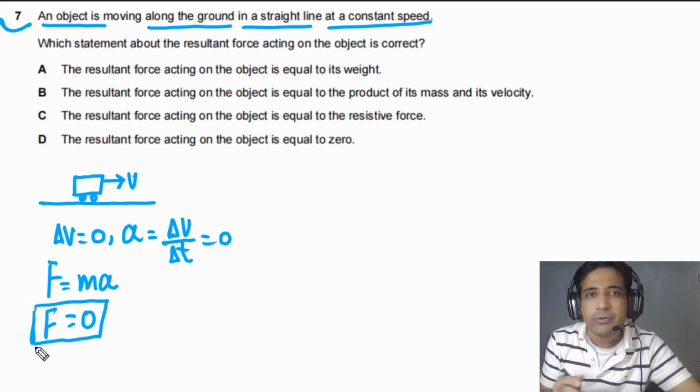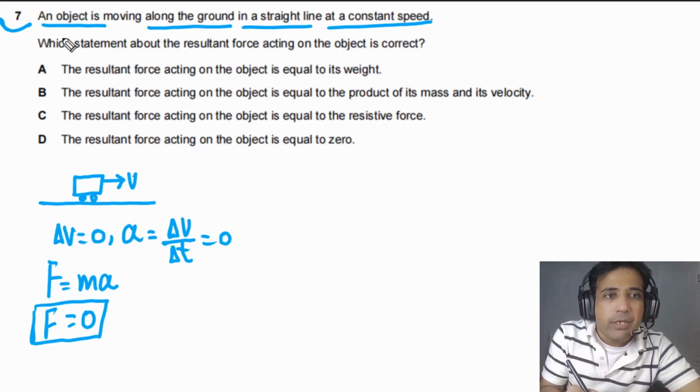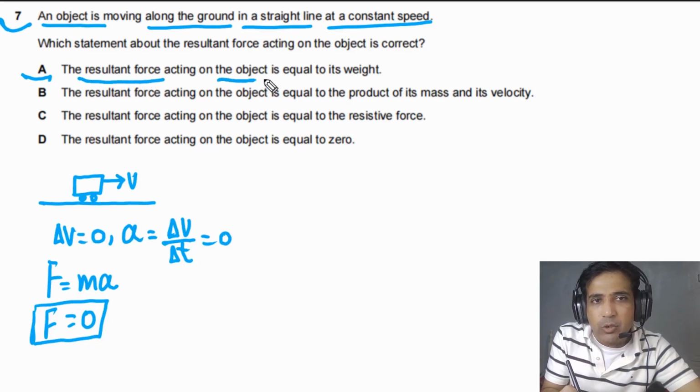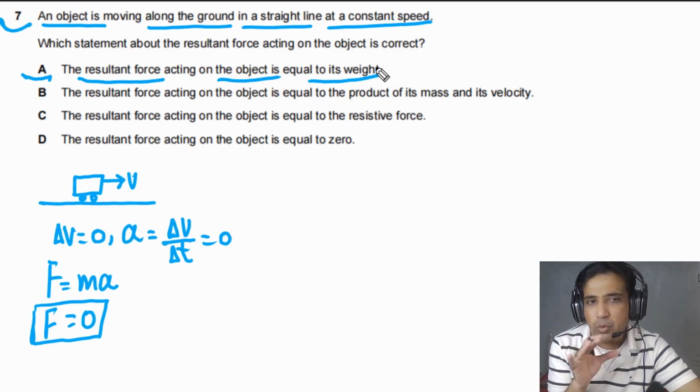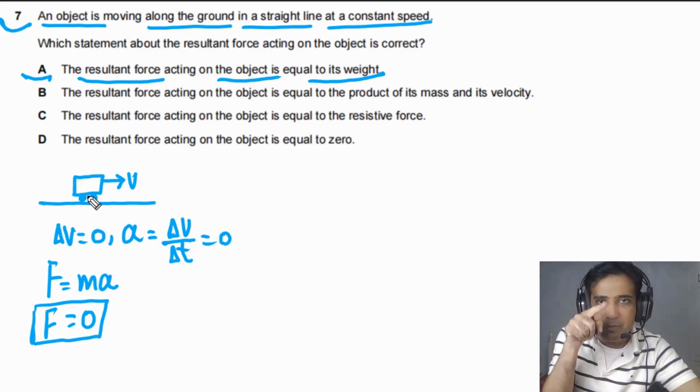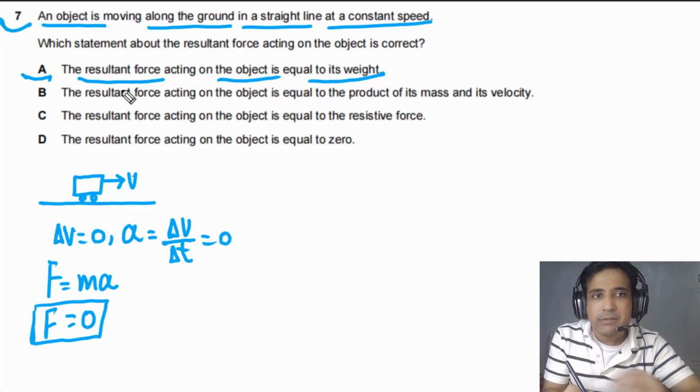Now, if you look at the given options, for option A, it is given to us the resultant force acting on the object is equal to its weight. This is absolutely wrong because weight is acting vertically downwards. There will be a reaction force, and this trolley is not moving up and down. So it means this one is totally wrong. So this is not the correct answer. So this option is wrong.